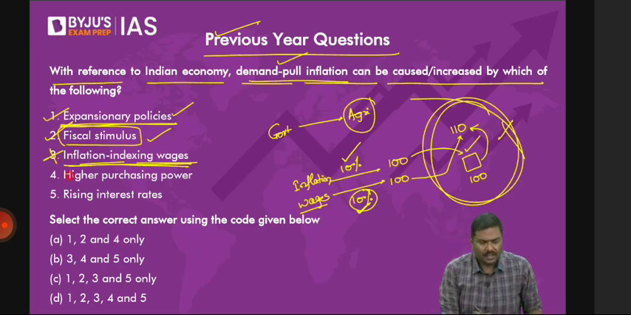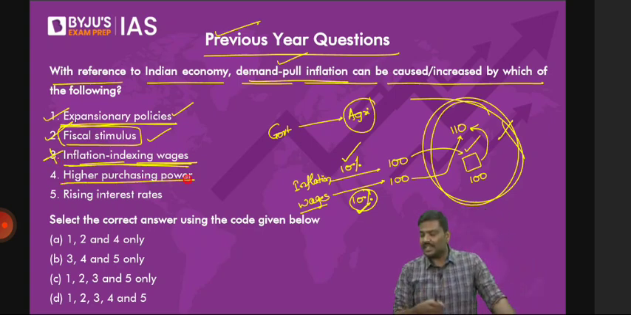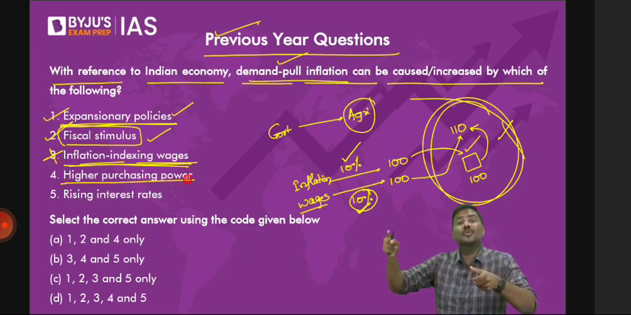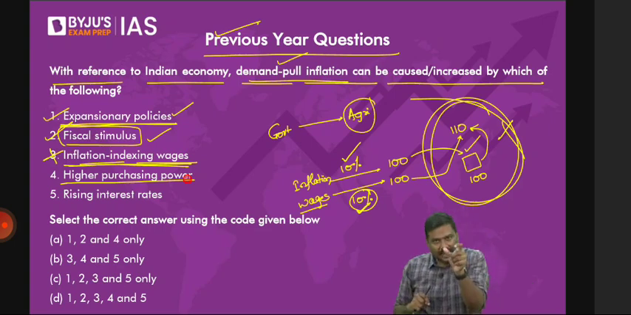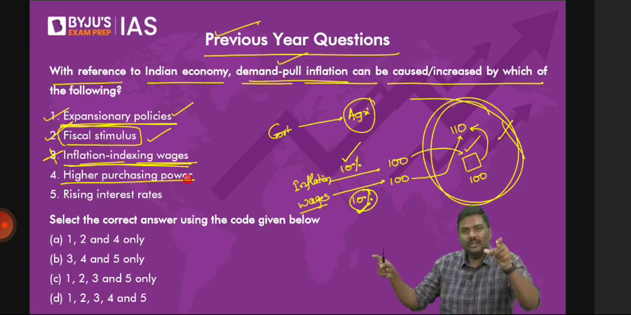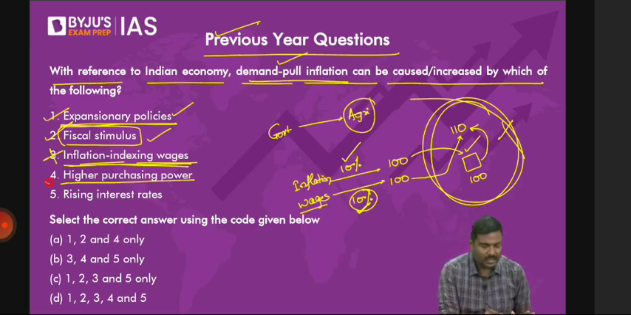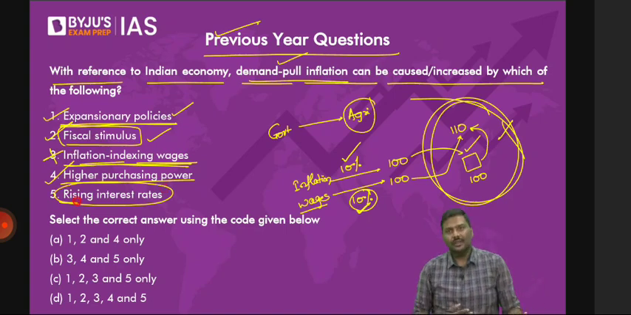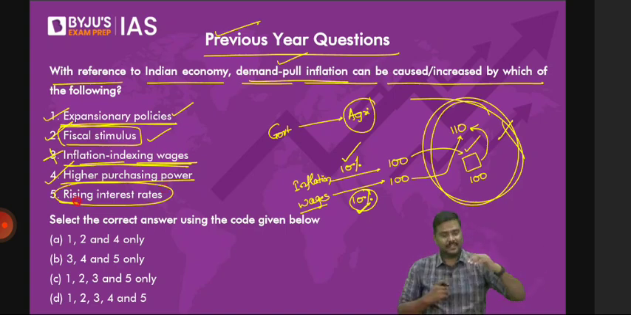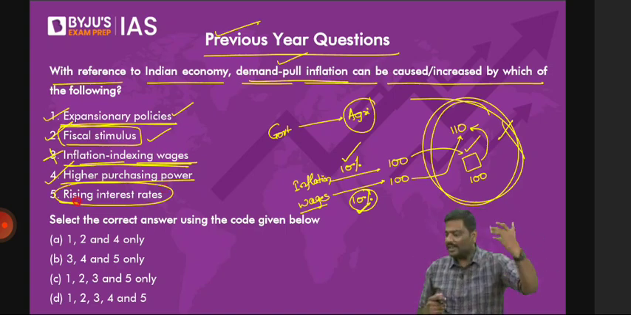Higher purchasing power. Simply with 100 rupees, now you can purchase more goods. Yesterday we discussed purchasing power. Will it not contribute to inflation? Will it not lead to higher demand in the market? Yes. Rising interest rates. Anyways, this should be very easy for you. If the interest rates keep on increasing, demand will not increase, demand will fall down. Okay, fifth one is also wrong.